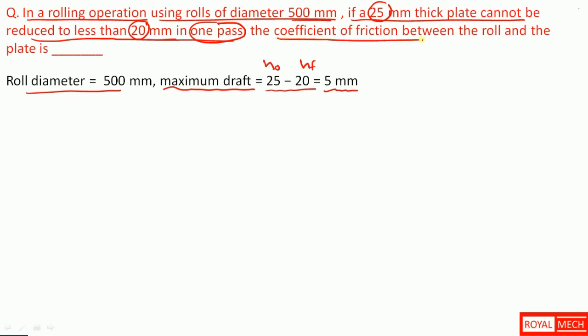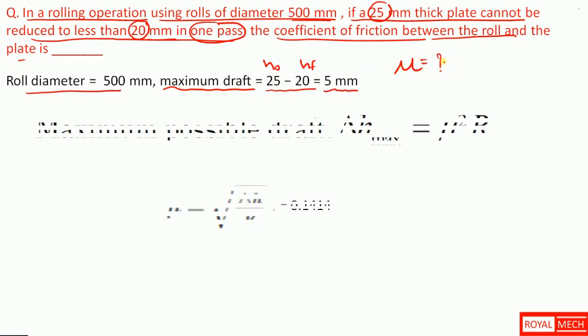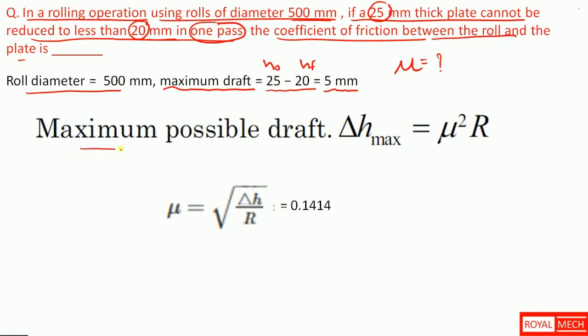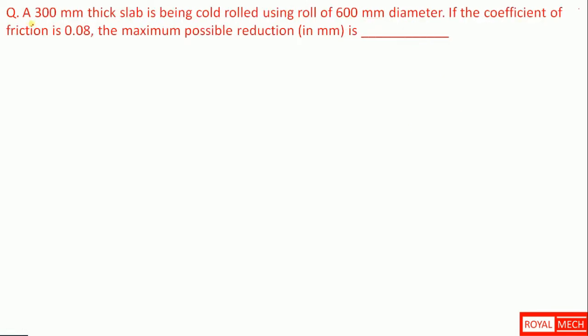The coefficient of friction between the roll and the plate is? So we need to find the value of mu here. We know already the maximum possible draft delta H maximum equals mu squared into R. R value is given, delta H maximum is also found. Once we put in the values, we get 0.1414. So 0.1414 is the answer.